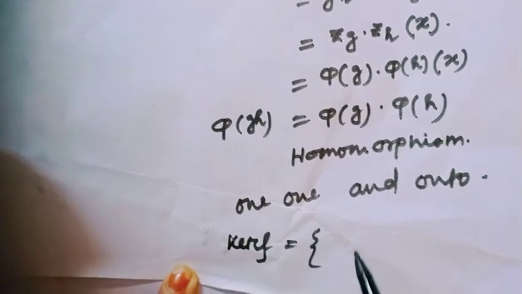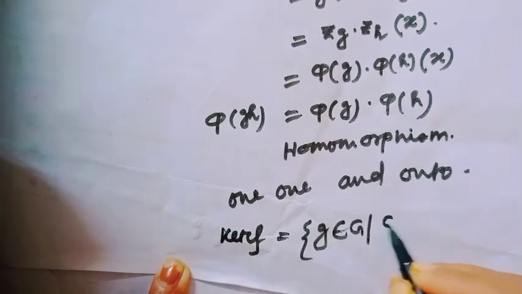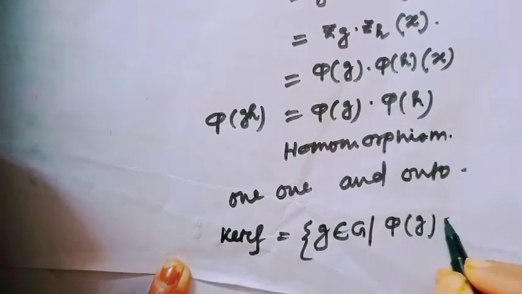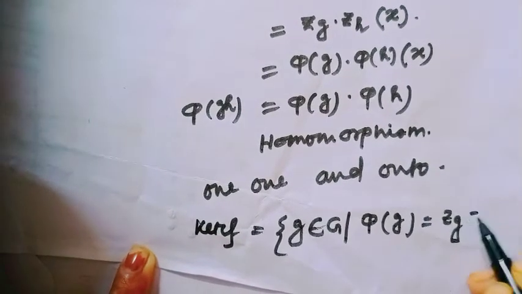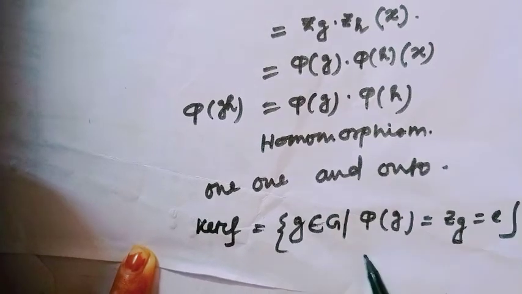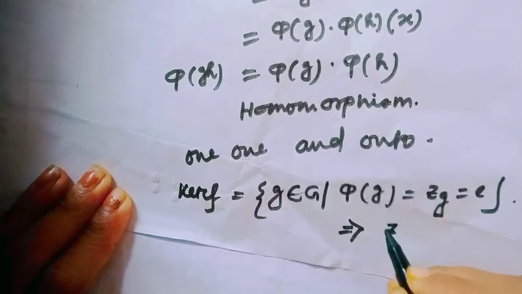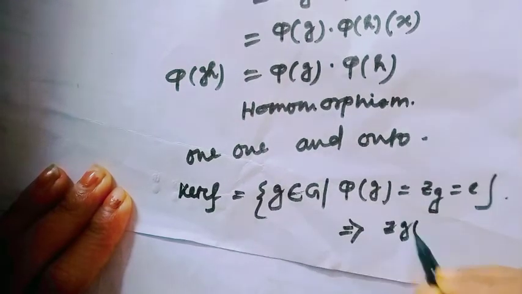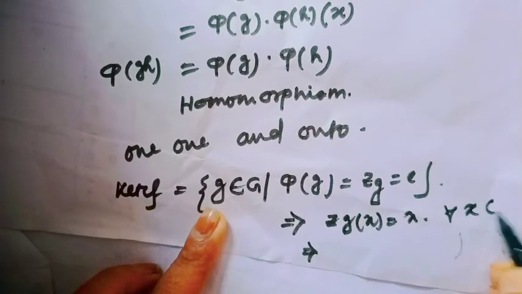Kernel of phi equals the set of all elements g in capital G such that phi(g) equals Zg, which is equal to the identity element of the group. This means Zg(x) equals x for all x in G.